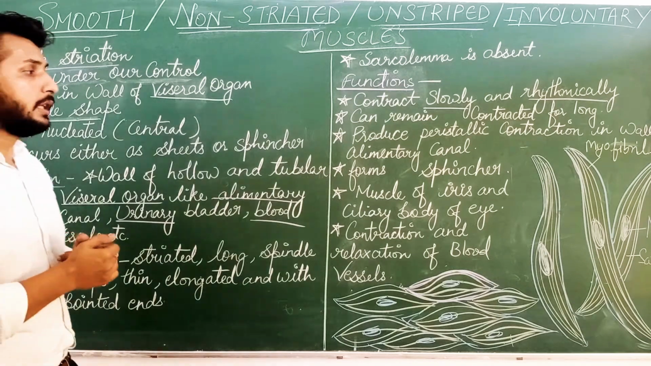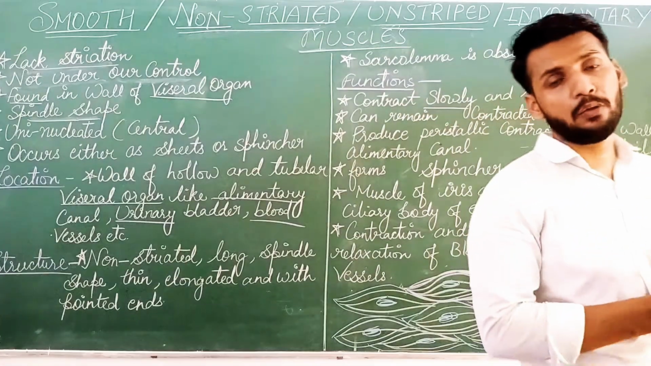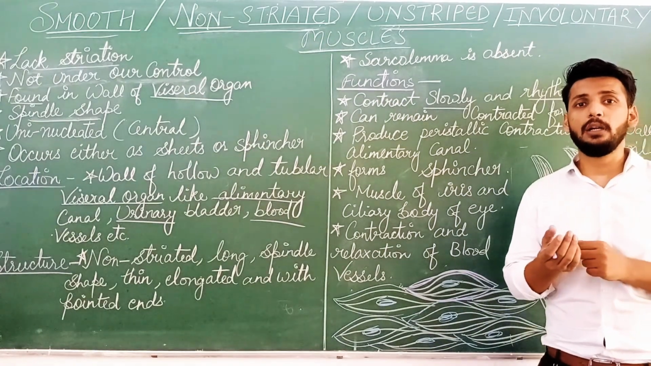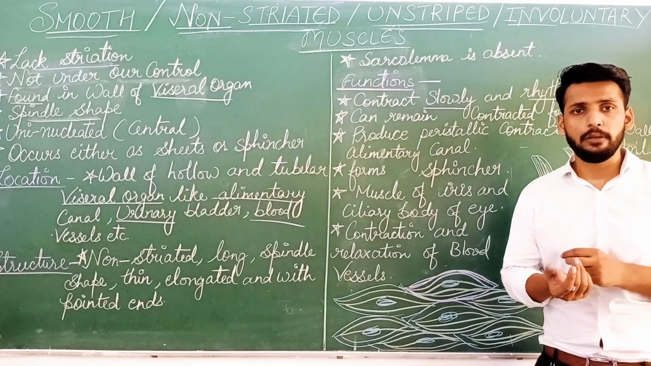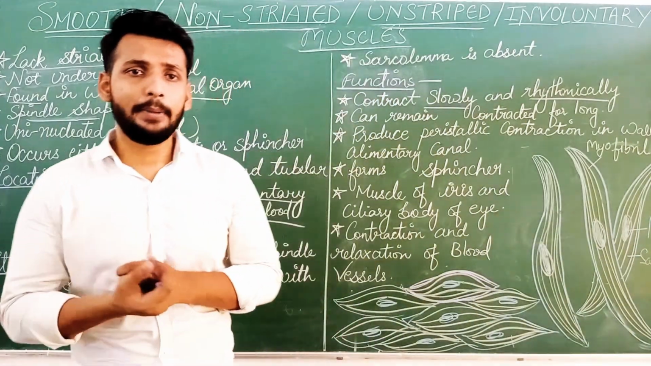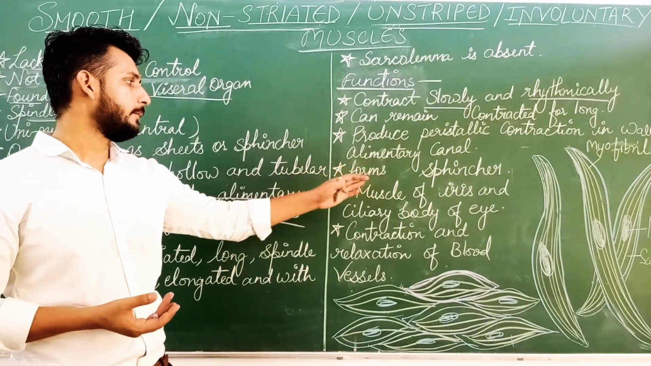Next, they form sphincters, like the opening of blood vessels or the opening of the urinary bladder, right? Here the smooth muscles are present and form the sphincter, right?